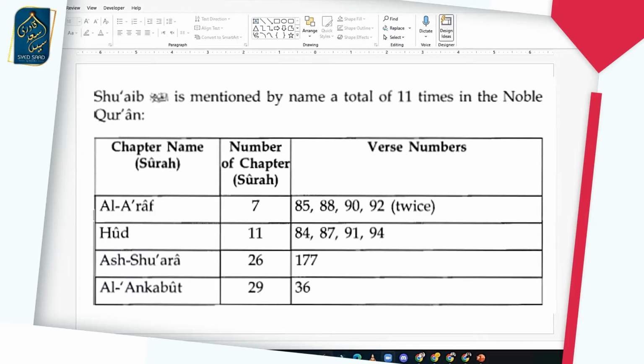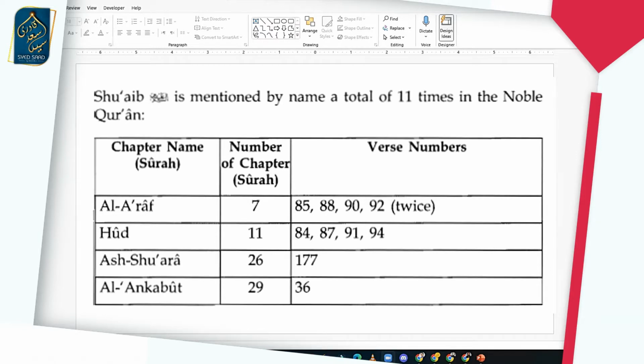First of all, these are the surahs in the Quran. These are the surah numbers. And these are the ayahs in which we hear about Shuaib alayhi salam. Shuaib alayhi salam is mentioned in these ayahs. In some ayahs, he's mentioned twice. That's why it said twice in the same ayah. So if you want to learn about where in the Quran Shuaib alayhi salam is mentioned, these are the places.